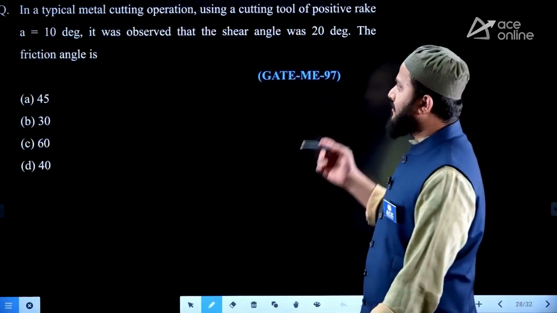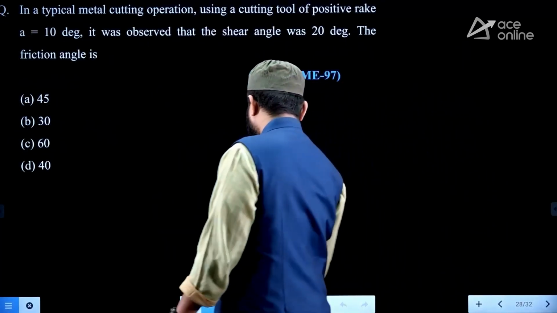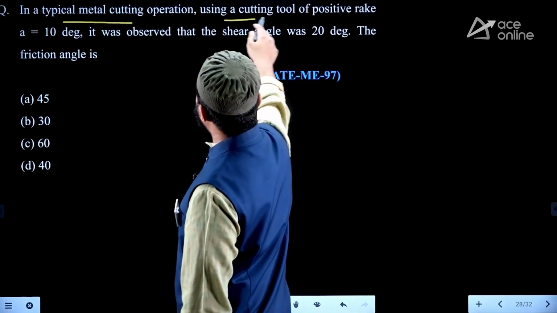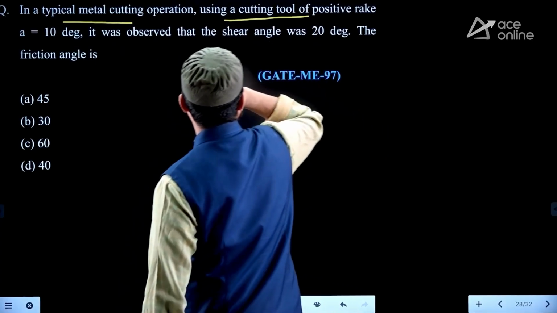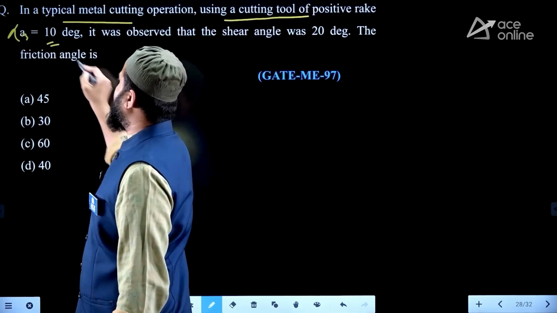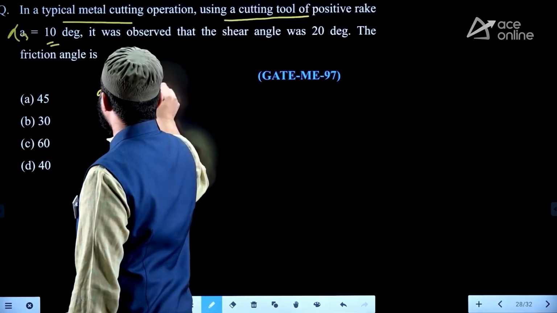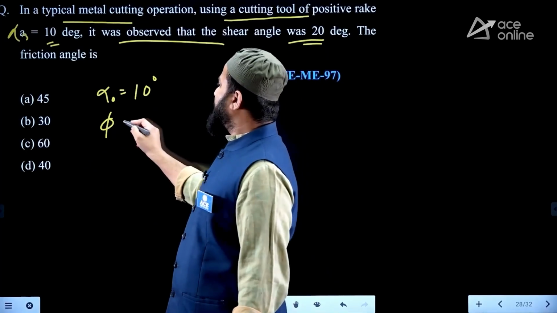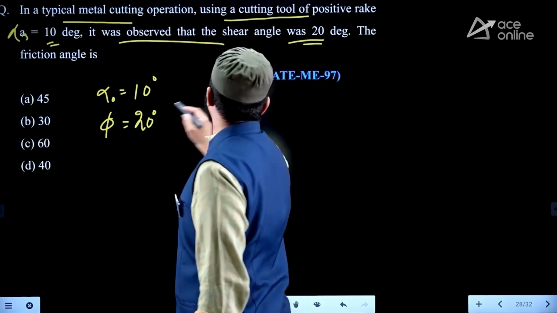Right. So, in this question, if you observe, they said in a typical metal cutting operation using a cutting tool of positive rake angle, alpha or alpha naught is 10 degree. It was observed that the shear angle phi is equal to 20 degree.